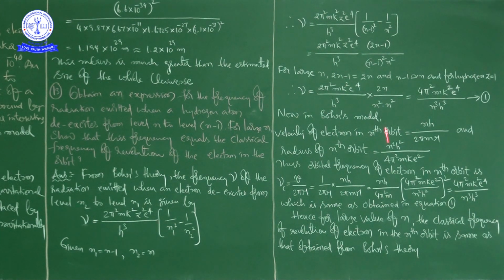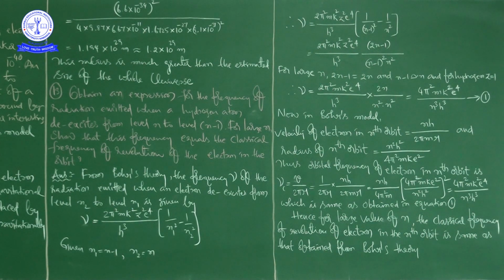This is classical, and this is Bohr's theory, both are same, but there is some assumption, that's why he mentioned here, for large value of n, the classical frequency of revolution of electron in the nth orbit is same as that obtained from Bohr's theory, okay, right.